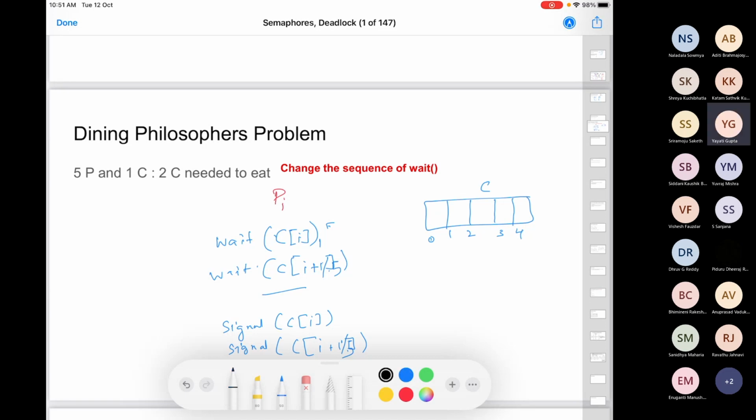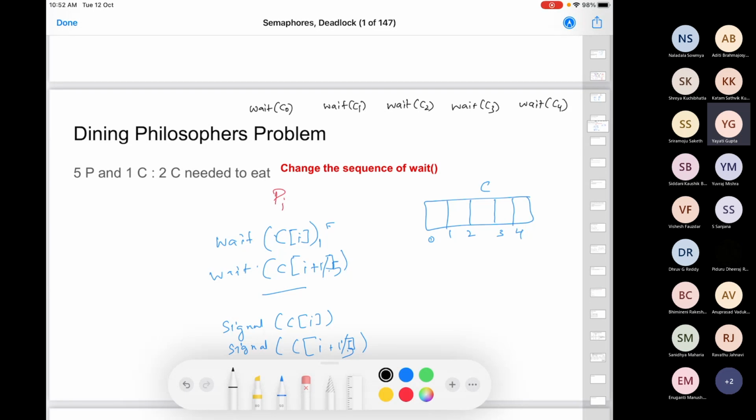Look at the wait statements of all the philosophers. So P0 is waiting on C0 first, right? It's waiting on C0 and C1, so its first statement is wait C0. P1 is waiting on C1. P2 is waiting on C2. P3 is waiting on C3. And the last one is waiting on C4.